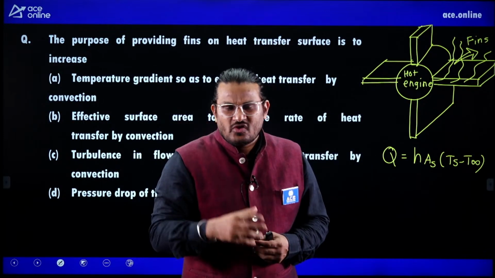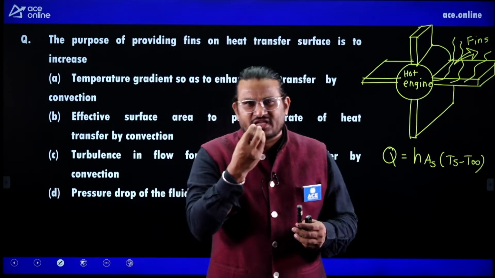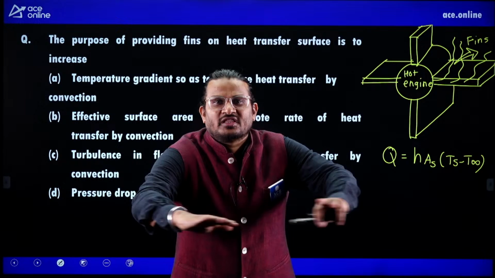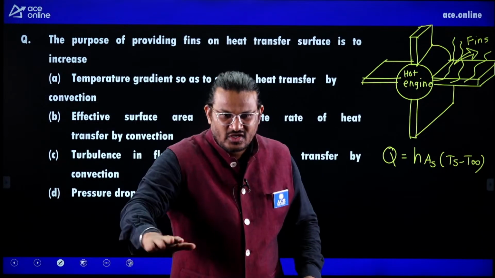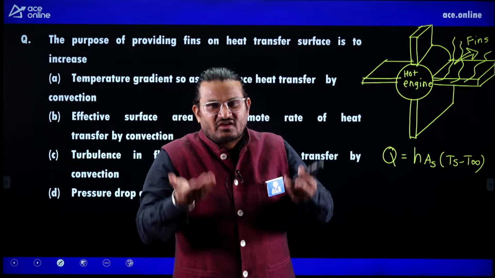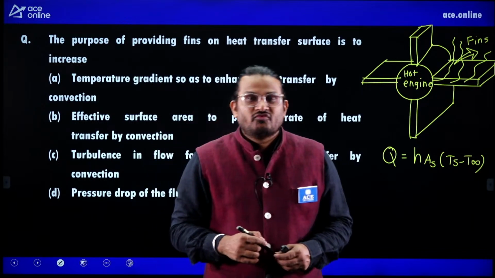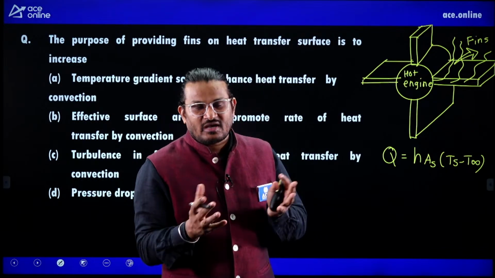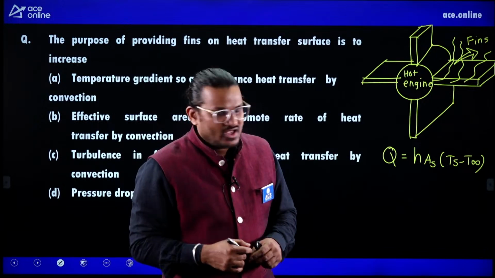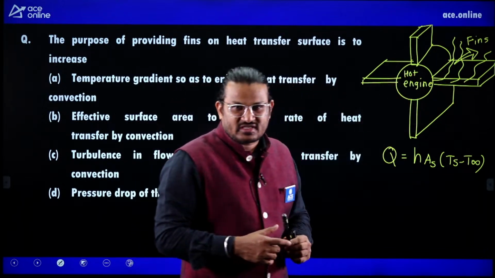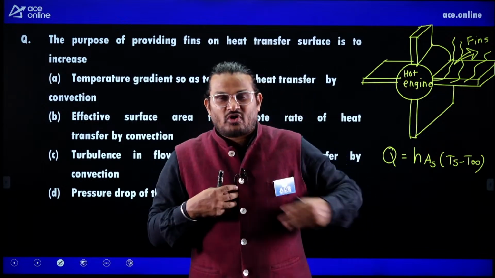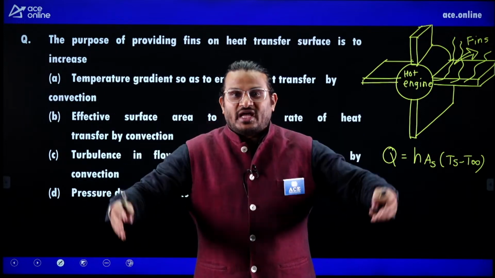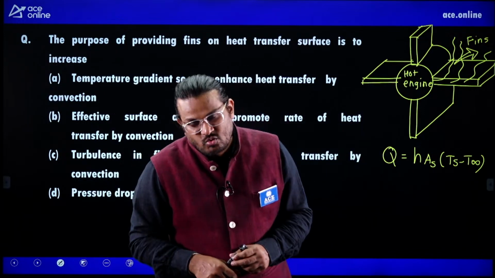Listen carefully. Whenever you are eating a food item which is very hot, for rapid cooling, what will you do? You will spread the food. If you spread the food, the surface area will increase, and the hot food will cool faster. So always remember the agenda behind increasing surface area. Why are we adding these extra surfaces? Suppose I stretch my hand; this is my extra surface. Wherever there is air contact, the air will absorb the heat and the body will cool faster.